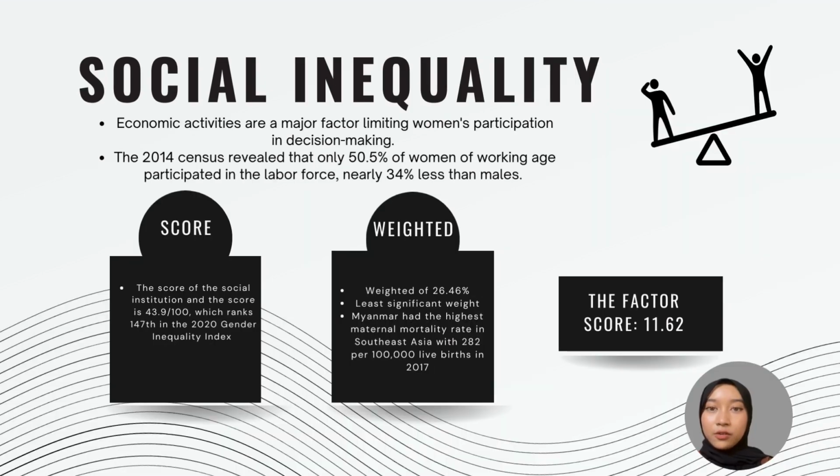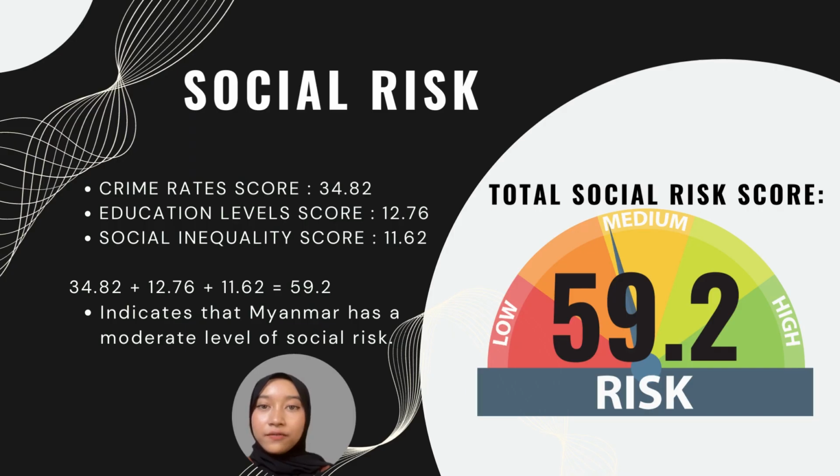Social inequality. Global and national statistics indicate gender inequality happens in Myanmar, which is limiting women's participation in decision making. In 2020, the gender inequality index scored 43.9 over 100. Because of that, the weight that has been ascribed is 26.46%, which is the least significant weight. Therefore, the total score for this factor is 11.62. Overall, a score of 59.19 for social risk indicates that Myanmar has a moderate level of social risk.